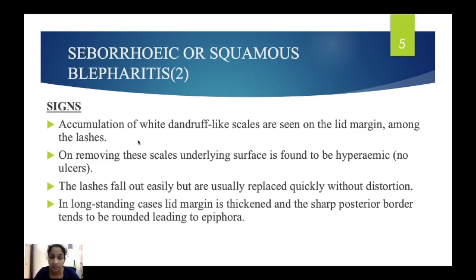So these are the signs of seborrheic blepharitis. We can see accumulation of white dandruff-like scales in the eyelashes. If you remove the scales, you can see hyperemia underneath, and the lashes fall off easily and are replaced quickly. In long-standing cases, the lid margin is thickened and the sharp posterior border becomes rounded, and there will be epiphora. So these are the signs of seborrheic or squamous blepharitis.